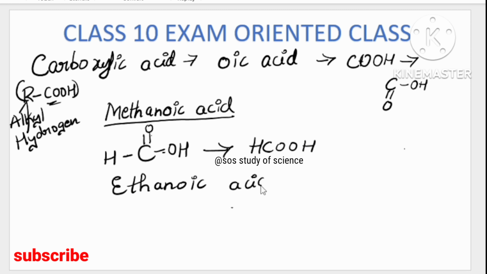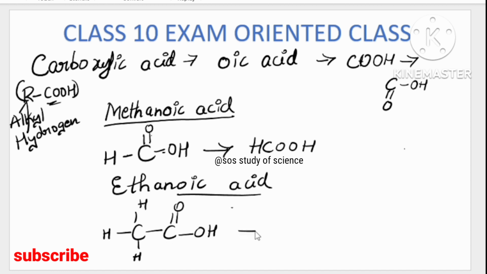Moving to next, it is ethanoic acid. Remove E and add oic acid. So eth is 2 carbon, oic is nothing but COOH. The remaining side you surround by hydrogen. Very simple, dear students. It is very simple. You write eth as 2 carbon, then oic acid as COOH. So now the formula is CH3COOH.